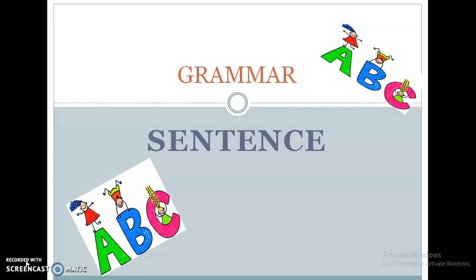Hello students. Today we are going to start with a new grammar topic, that is sentence. You might know what a sentence is because you've already learned it in class first, second, third, fourth and so on, right? So let's see in brief what is a sentence.